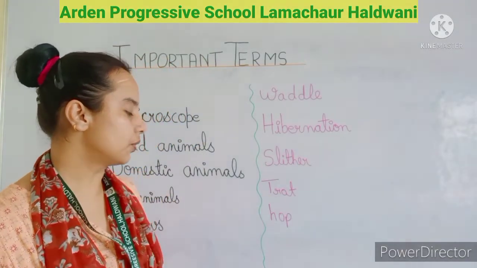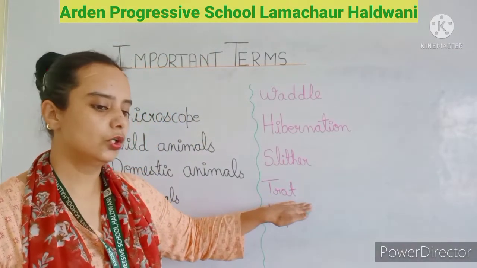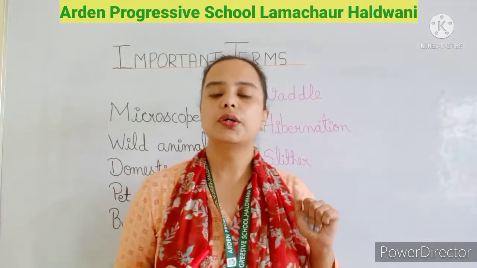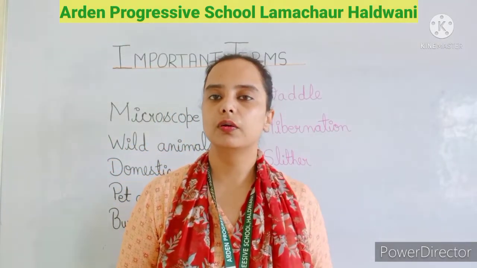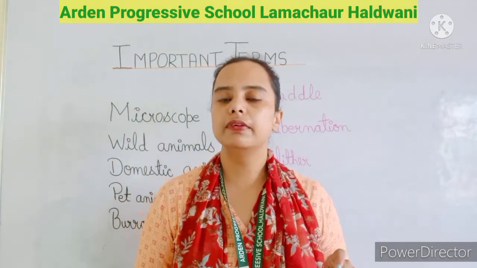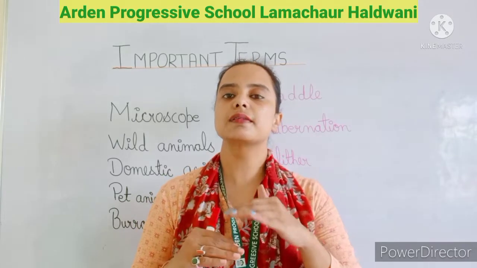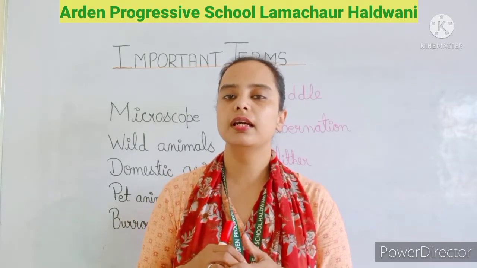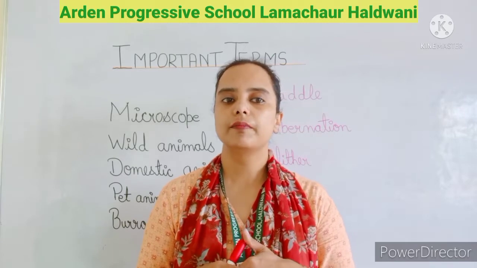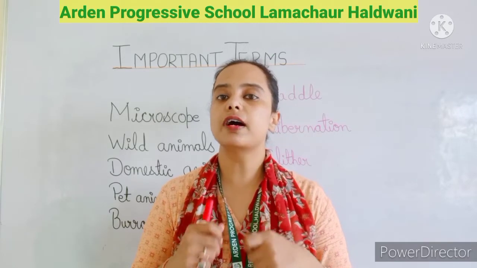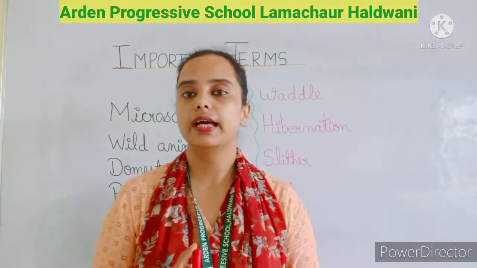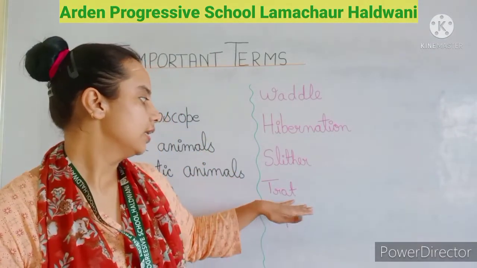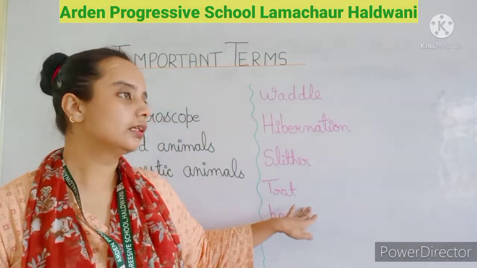Next is the trot. What is a trot? Trot is again a walk in which an animal takes small steps, or we can say a fast movement of any animal, like a running.